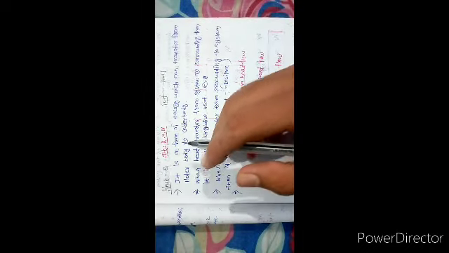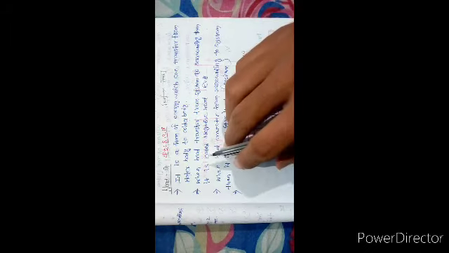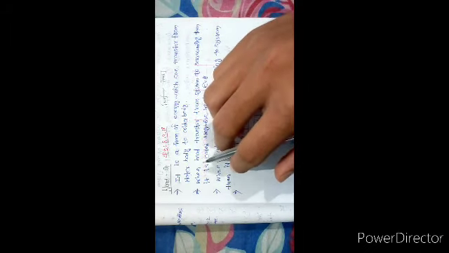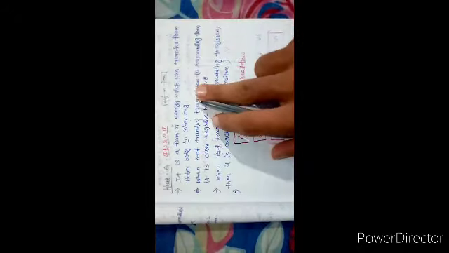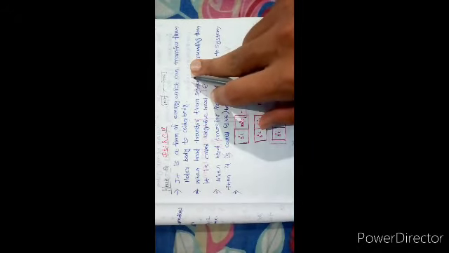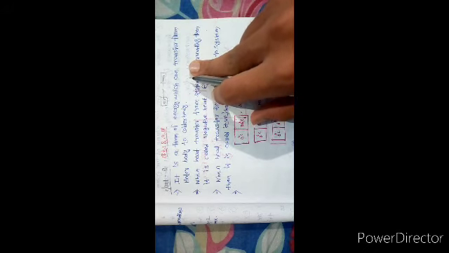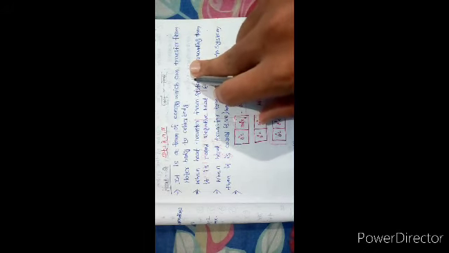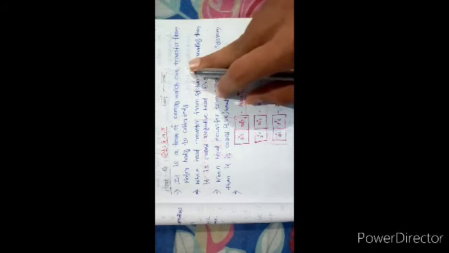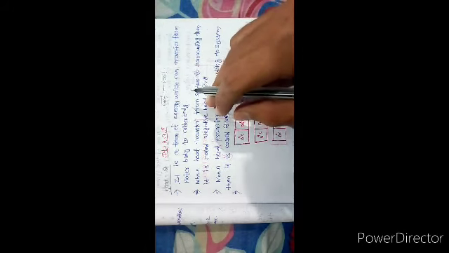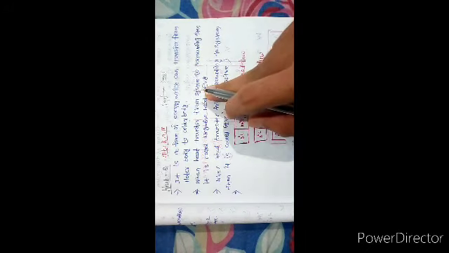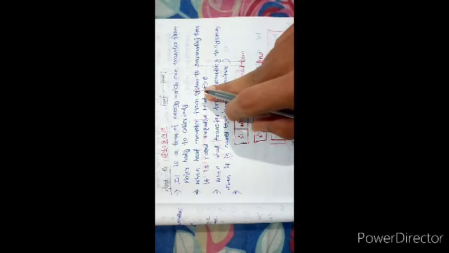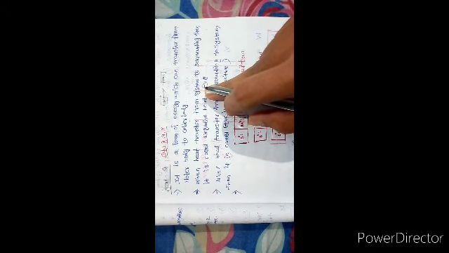When heat transfers from the system to the surrounding, it is called negative heat. When heat transfers from the surrounding to the system, it is called positive heat. Okay, जब सिस्टम हीट गेन करता है तो वो पॉजिटिव कहलाता है, और जब सिस्टम हीट लॉस करता है तब हम उसको नेगेटिव हीट बोलते हैं. Okay, then come to this.